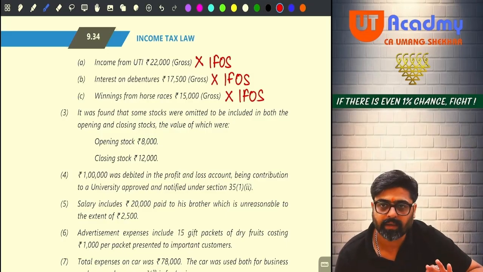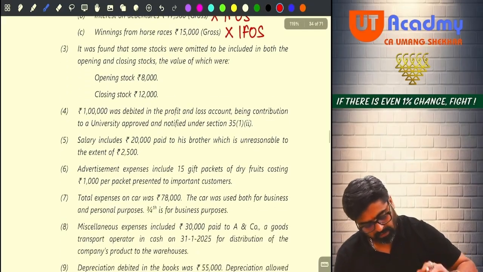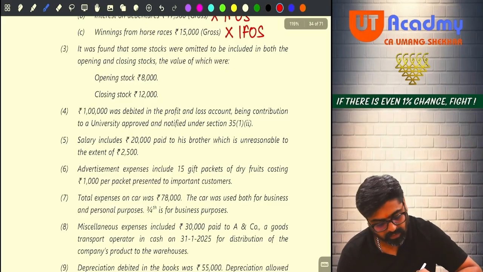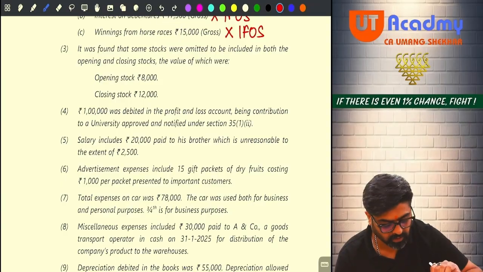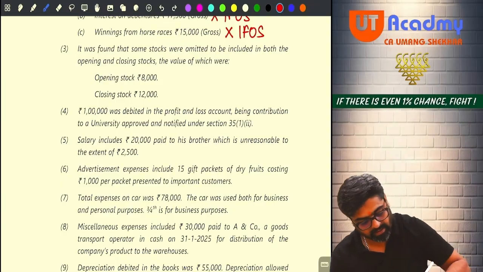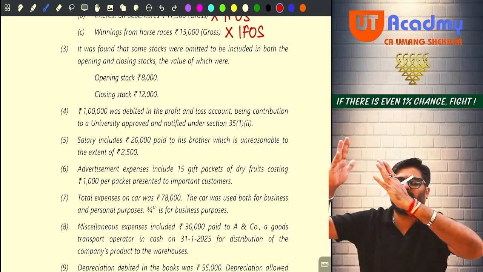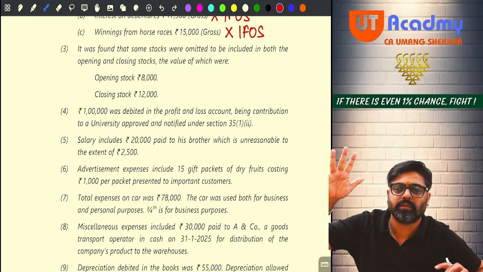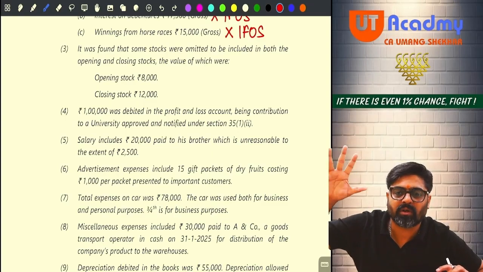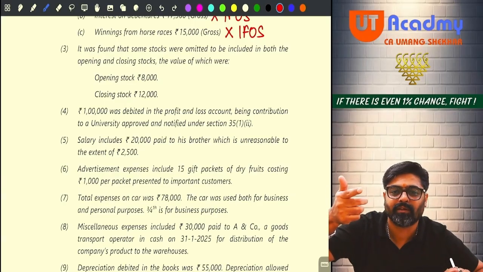Now pay attention. Keep your calculator aside right now. It was found that some stocks were omitted to be included both in the opening and closing stock, the values of which are opening stock 8,000 and closing stock 12,000. Think from the point of view of debit side. Debit side 8,000 not recorded. 8,000 expense not recorded, UBE. Reduce 8,000.